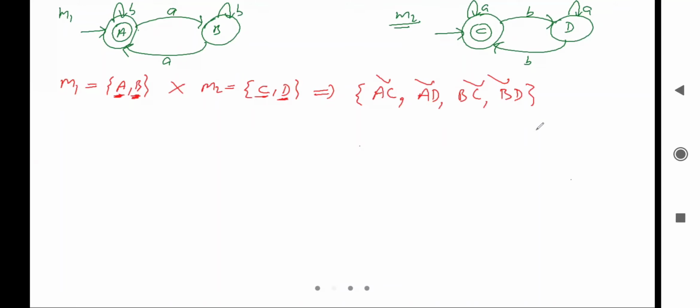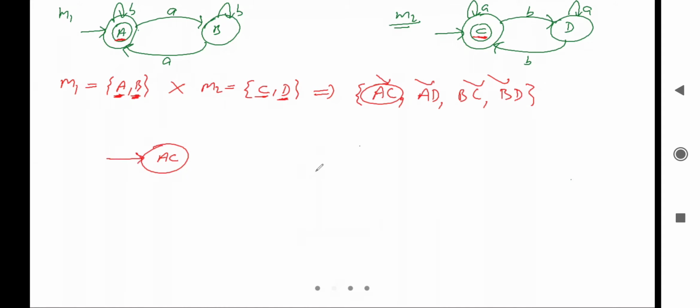Okay, let me start with the initial state. What is the initial state? Initial state of this one is A and this one is C. So here AC is the initial state. Let me take this one A, C, and AC is the initial state.